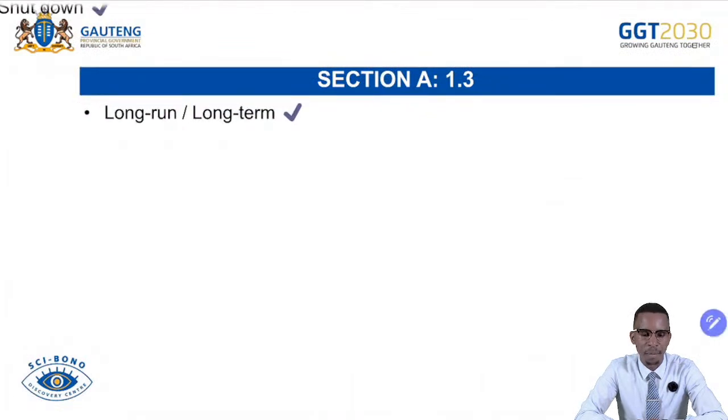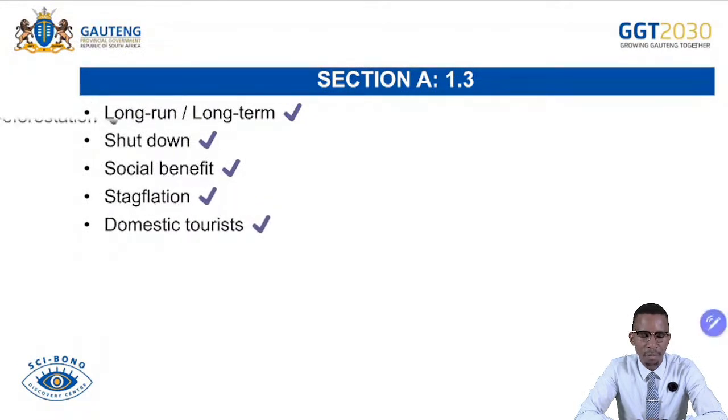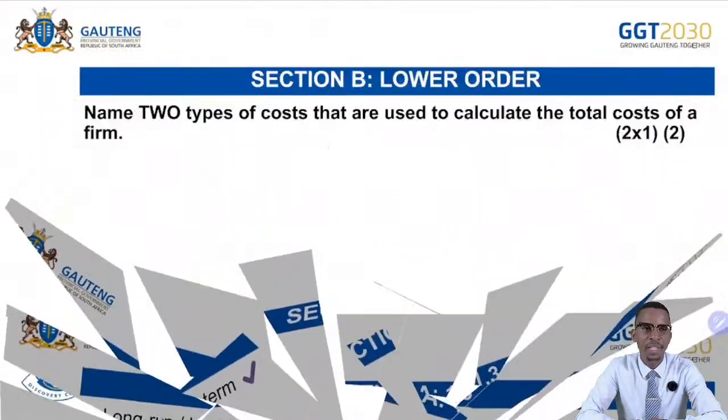So let's check. Firstly, we have long run or long term for 1 mark. We have the shutdown. And then we have social benefits. Then we have stagflation. We have domestic tourism. And then we have deforestation. That one is worth 6 marks.